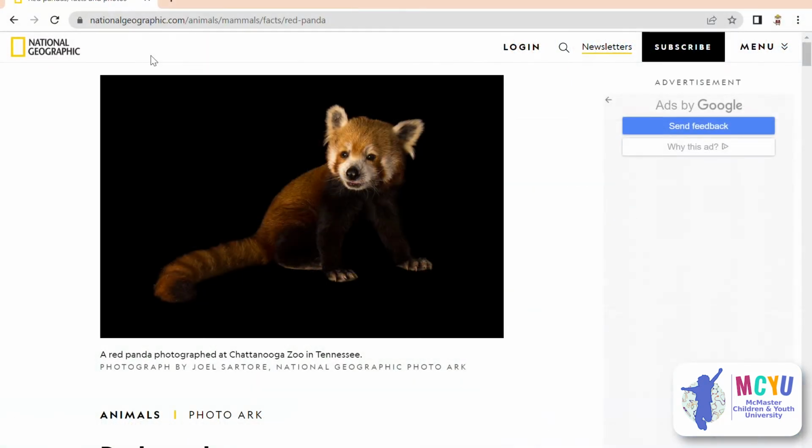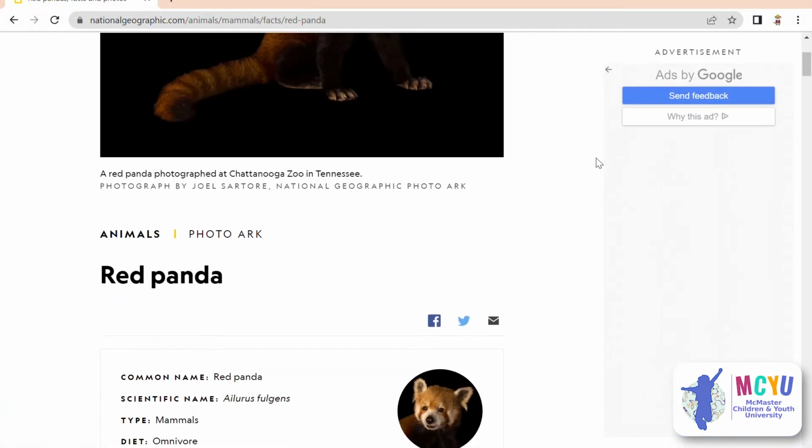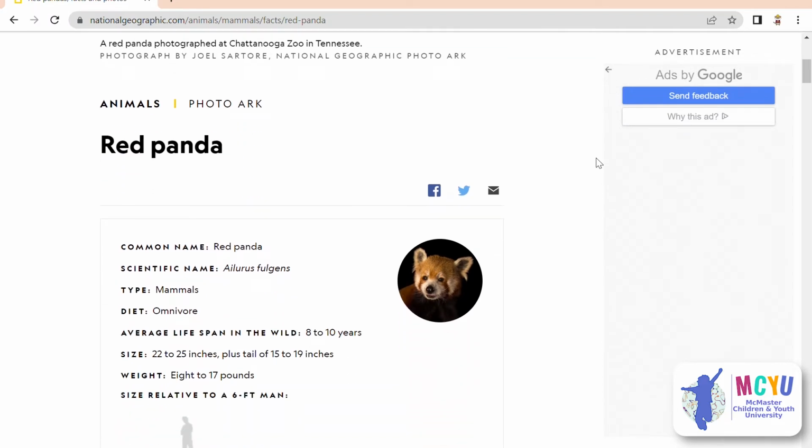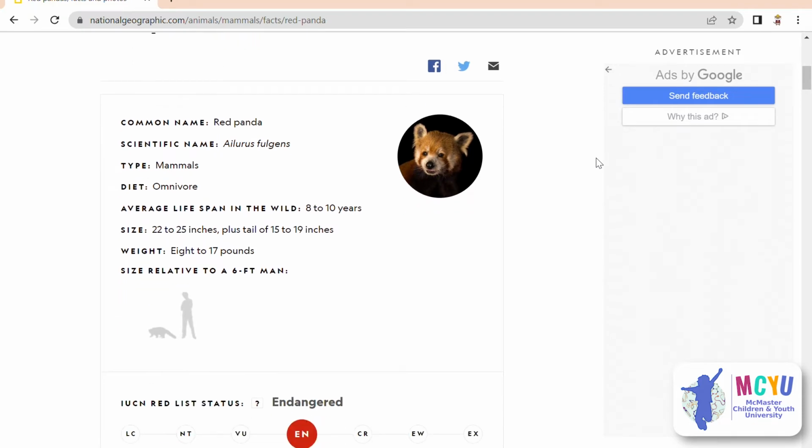The next website is National Geographic. This is a reliable source because all the information and pictures are gathered by researchers and scientists whose goal is to share accurate information. The final category for online sources is social media.